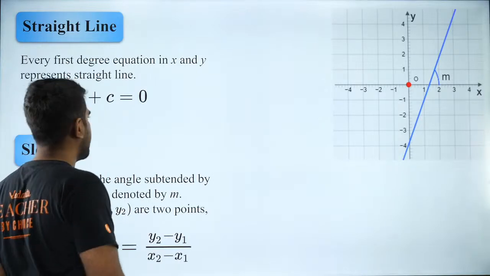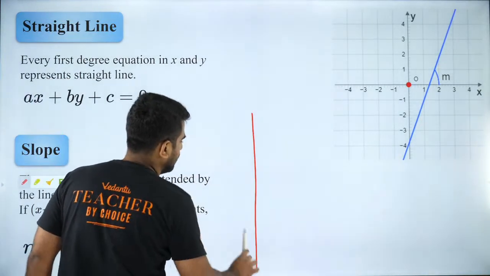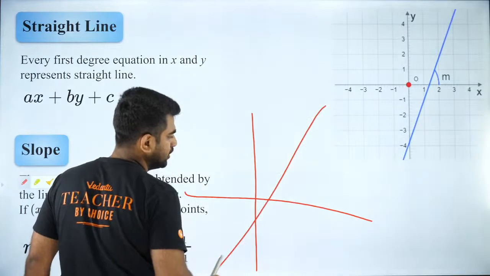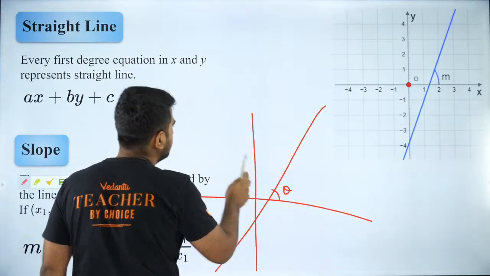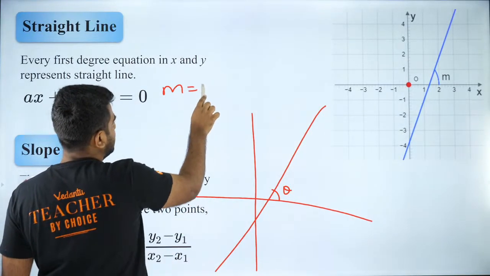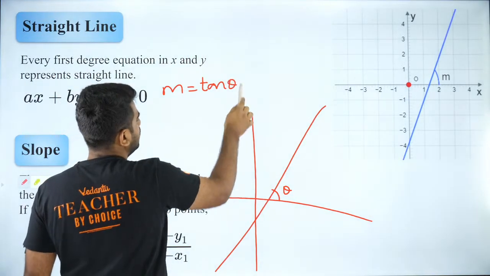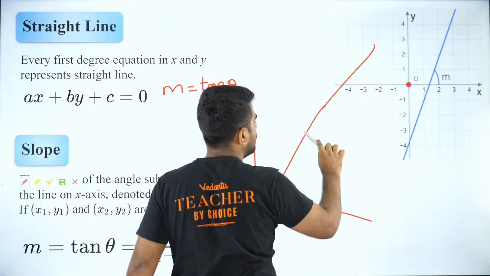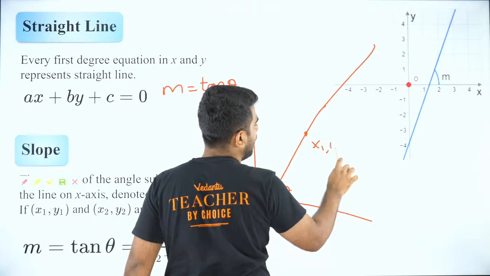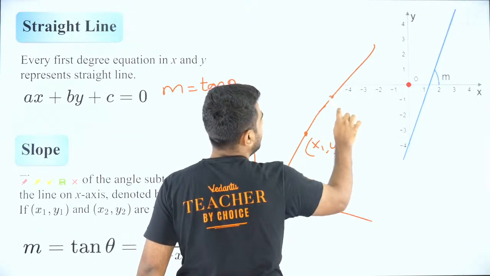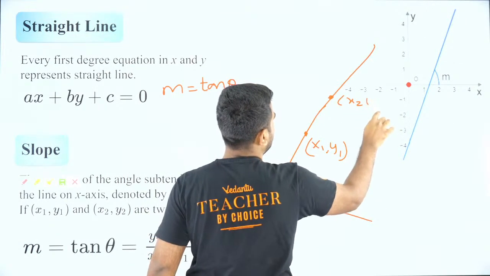So if you have 2 points, let's say you have a line like this. So this is tan theta, slope is equal to tan theta, everybody knows that. Now let us say you have one point x1 comma y1 over here, and you have another point x2 comma y2 over here.